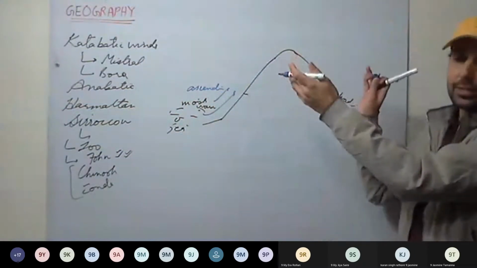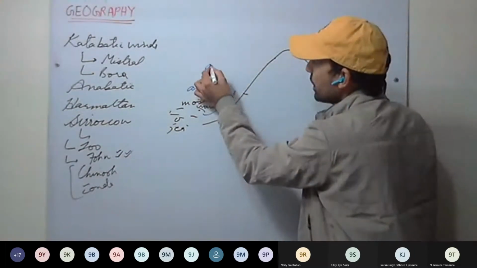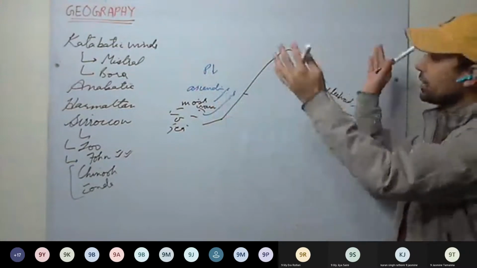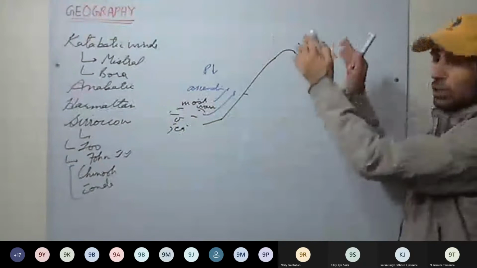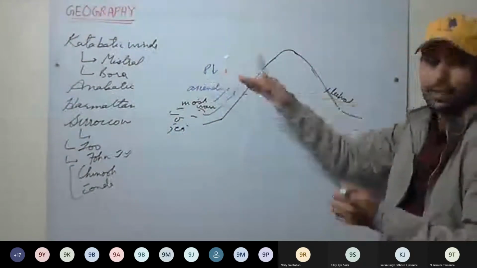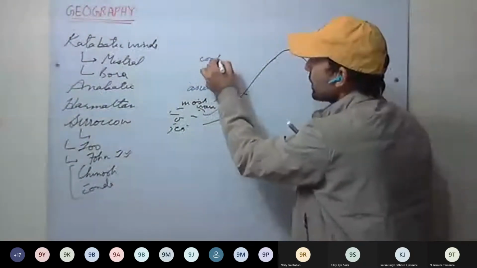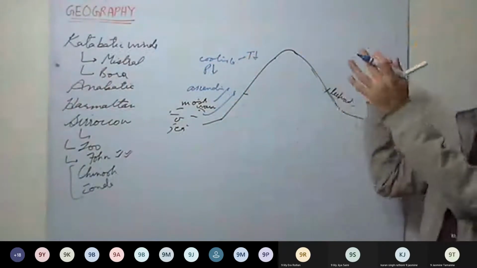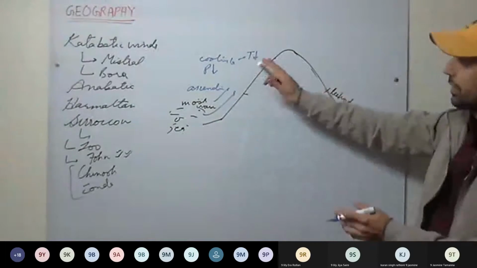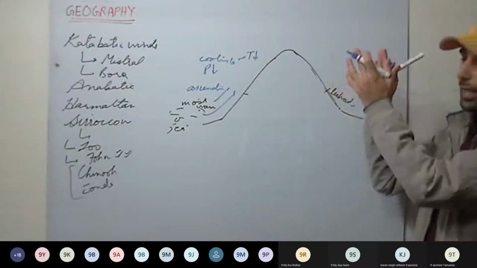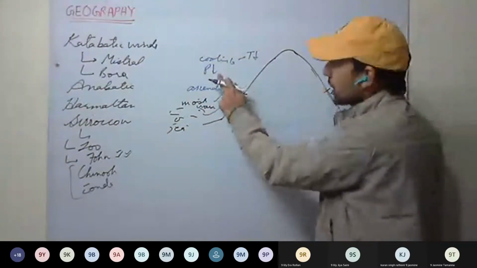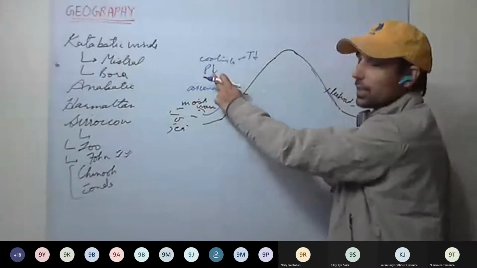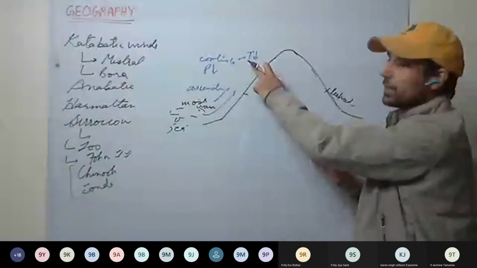As air ascends, what happens? As air is ascending, pressure decreases. That means air is expanding, air expansion takes place, pressure decreases. Pressure decreases, cooling takes place, temperature decreases. So as the air is rising, air is getting cooled. So pressure decreases, cooling takes place. Air is ascending, expansion takes place, pressure decreases. Cooling takes place, temperature decreases.